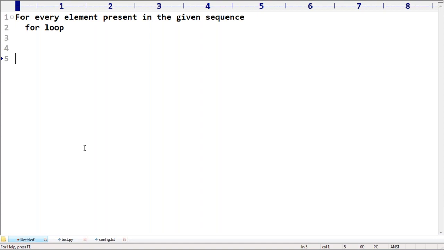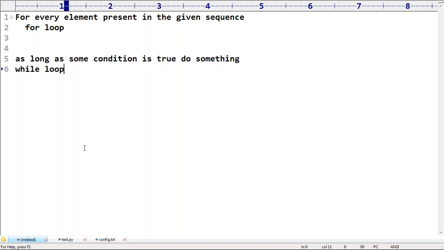Next, if we don't know the number of iterations in advance, as long as some condition is true, can you please keep on doing something? As long as some condition is true, do something, then we should go for while loop. Remember this one: as long as some condition is true, do something, then we should go for while loop.